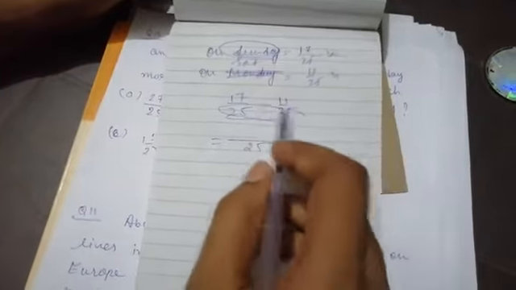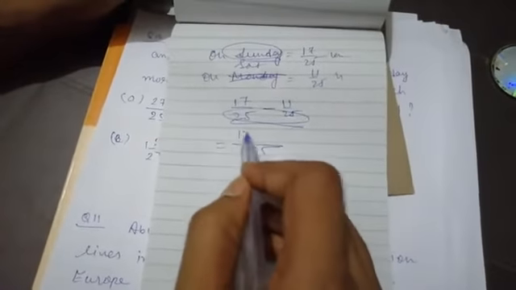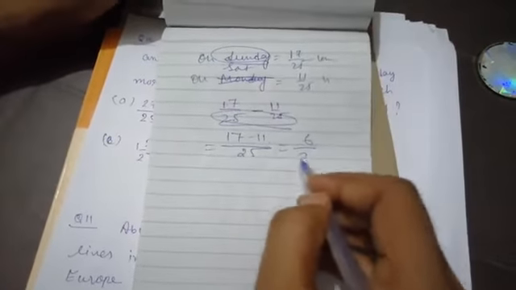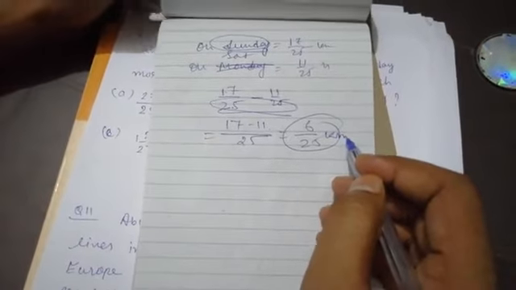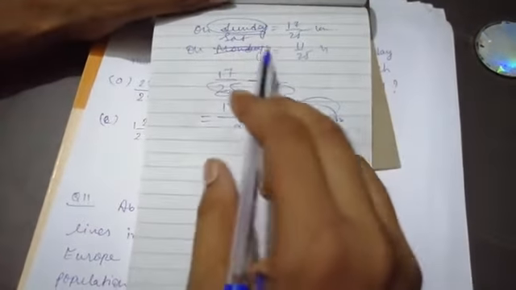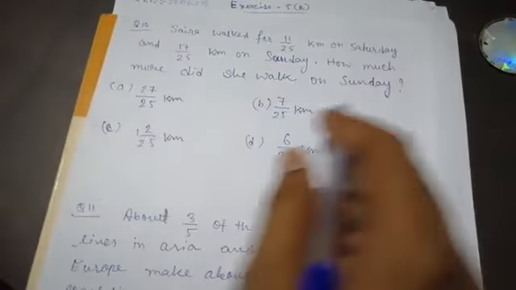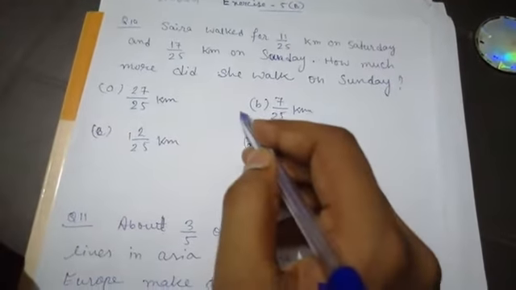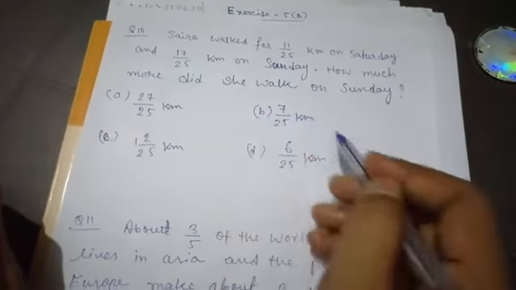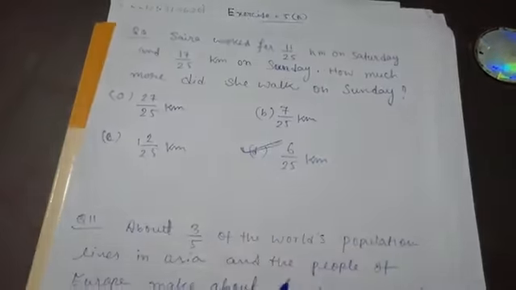So 25 is the LCM, and when the denominator is the same, the numerators are taken as they are, 17 minus 11. So 17 minus 11, that is 6/25. So 6/25 kilometer more she walked on Sunday. So that is your answer. Check which option.